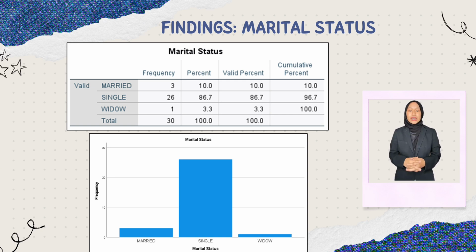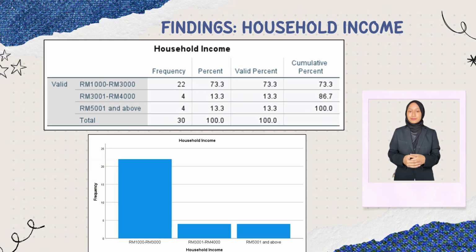The other marital status categories, married and widow, have significantly fewer respondents. The categories of marital status, married, single, and widow, are represented by the x-axis, while the frequencies of each category are shown by the y-axis. The single category has the highest frequency, while the married category has a lower frequency, with a value around 3.